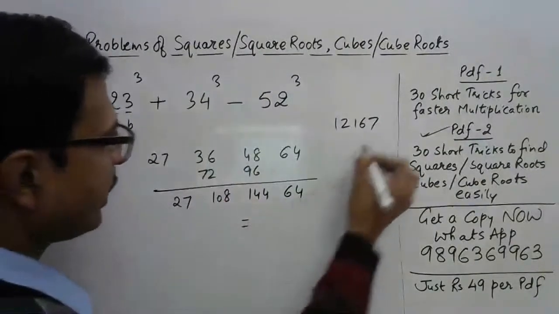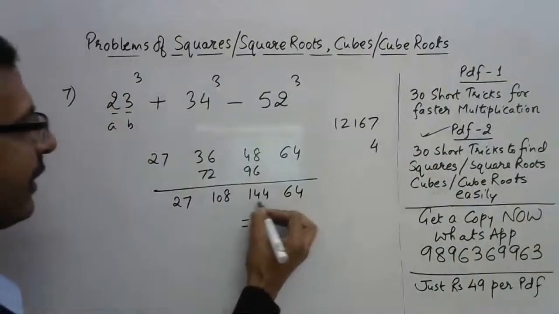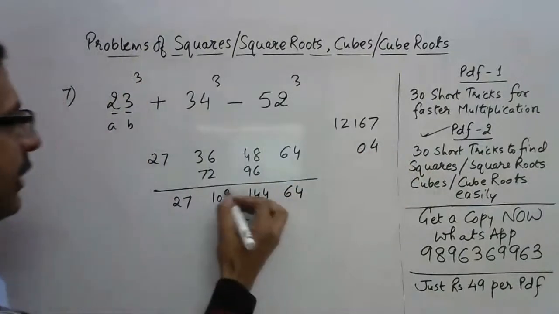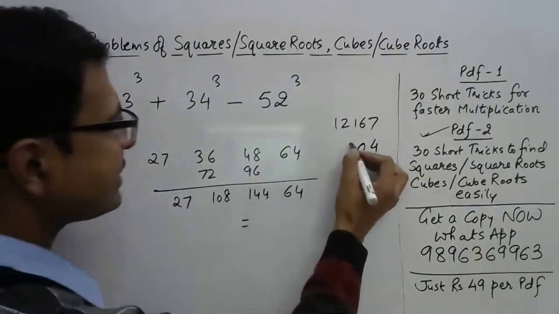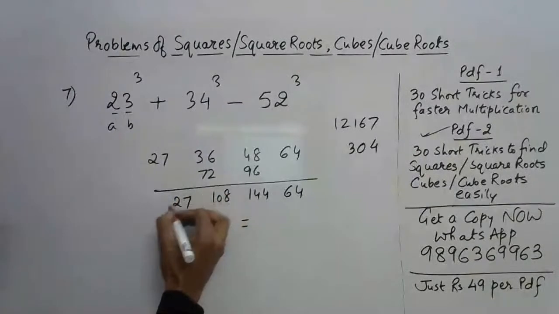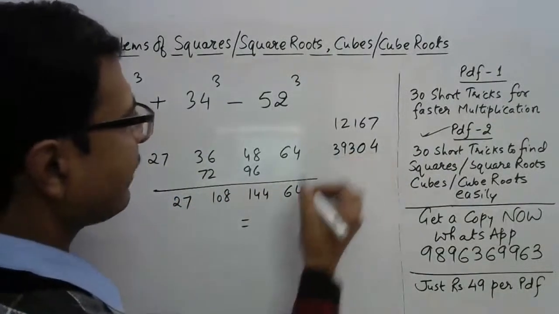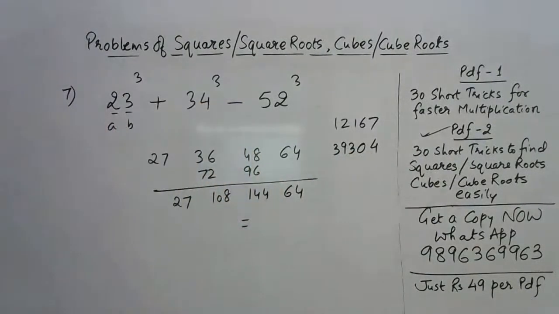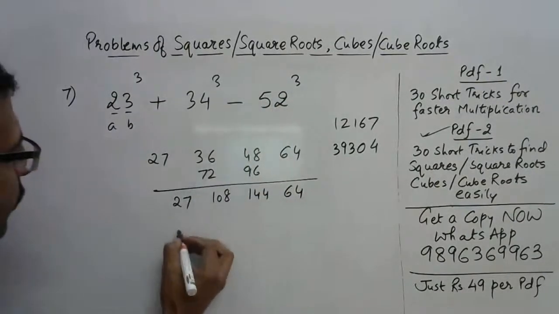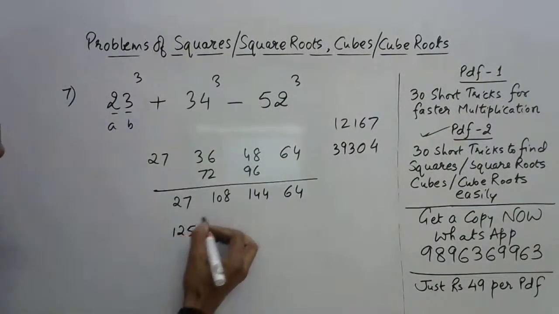So you have a 4 here, 6 carried forward, 150 means 0. So 15 carried forward, 123 means 3, and 12 carried forward, 39. So here we have 39304 as the cube of 34. And finally, the third one, 52. 5 cube is 125. 5 square is